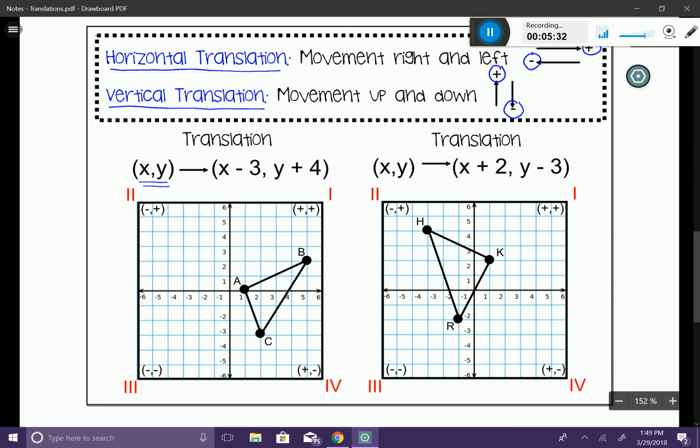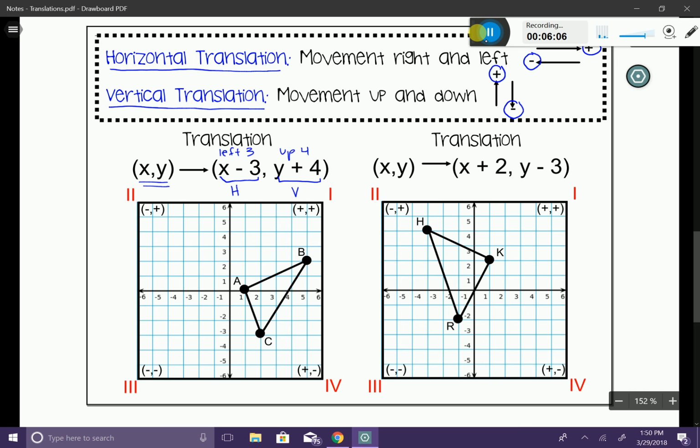Basically what this is saying is that the first coordinate here, the x minus 3, is our horizontal coordinate because we know that the x-axis is on our horizontal axis. And then the second piece, y plus 4, that's going to be on a vertical axis. So x minus 3 means we're going to the left 3 units, and y plus 4 is saying that we're going up 4 units. So now we can just translate like we did already with the other examples that we had.